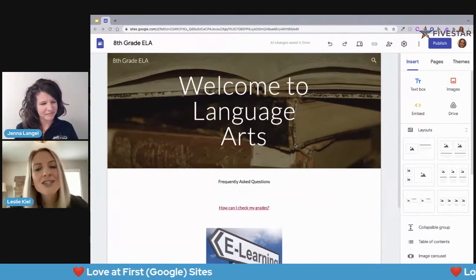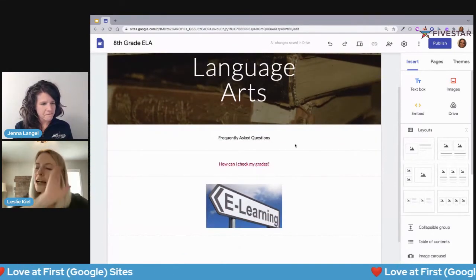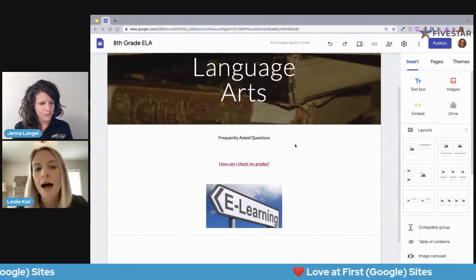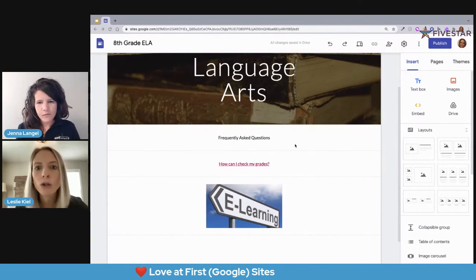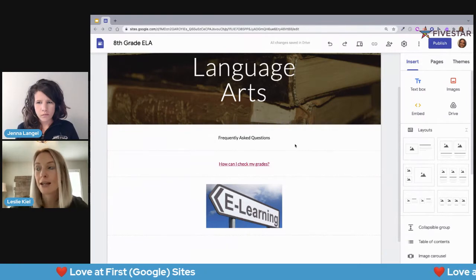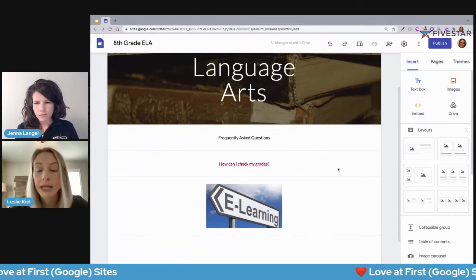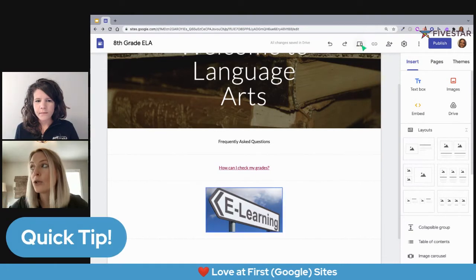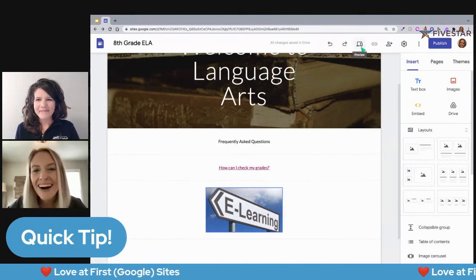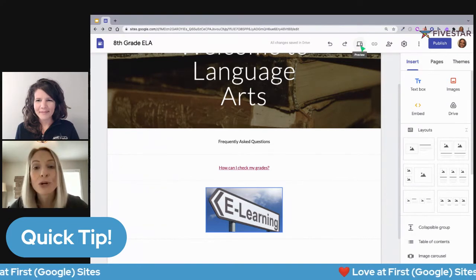So we've got a nice start here, but sometimes I like to pause and look at what I'm creating from how it will look on the user's side. So you can do that really simply in Google Sites. If you come up to the top, you'll see this computer, and it kind of looks like a tablet icon. When I hover over, it says preview.